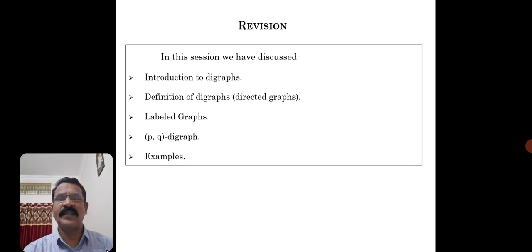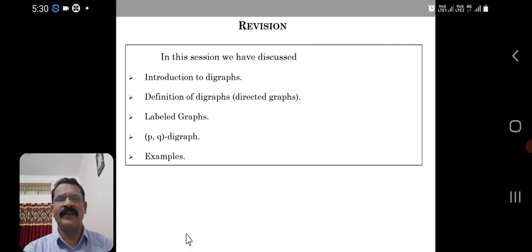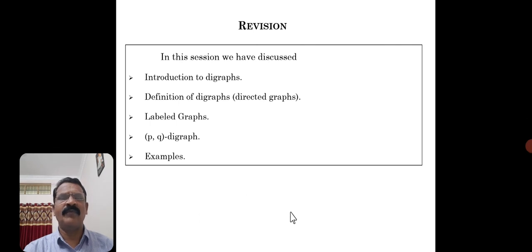There we considered three boys throwing a ball with some ratios, which gave one meaning. Such graphs are called labeled graphs. And for a PQ digraph, it implies there are P vertices and Q edges, or you may say arcs. We have considered 2-3 examples to understand the concept of a digraph. I hope you have followed.